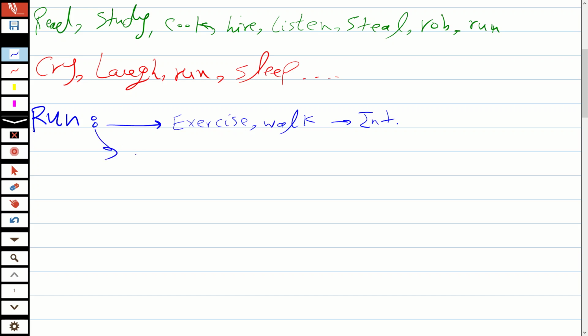But if you mean to manage, to administrate a business, now it is transitive. It means you can make passive sentences when we mean run as managing a business.